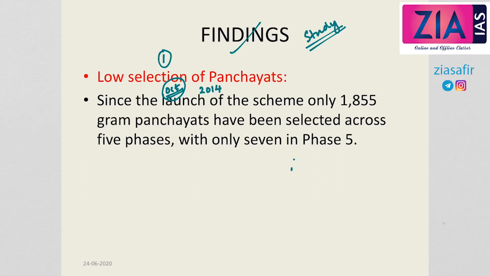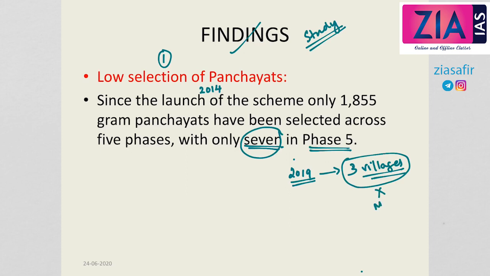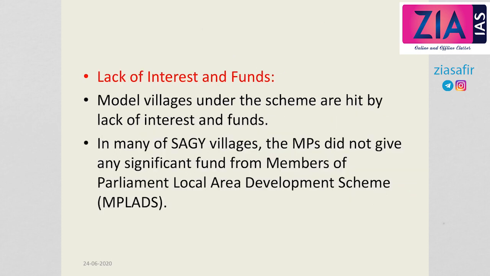So since the launch of the scheme, only 1855 gram panchayats have been selected across 5 phases, and with only 7 gram panchayats selected in phase 5. So we know each MP has to make a model village by the year 2019. So by 2019, 3 villages have to be converted or developed into model villages. So if we multiply 3 by the number of MPs, then we will see that the number 1855 is very less. So low selection of panchayats is one of the issues that was found in the study.